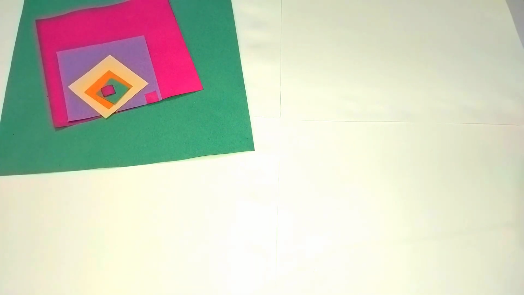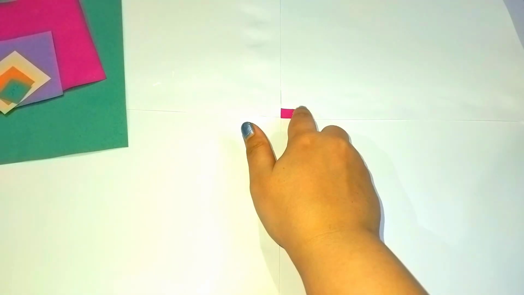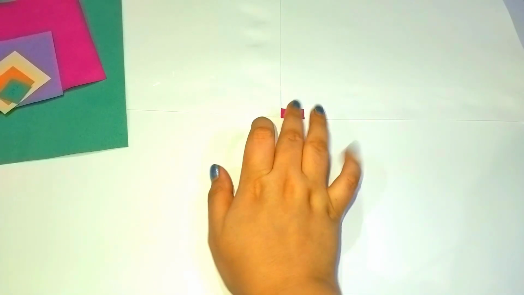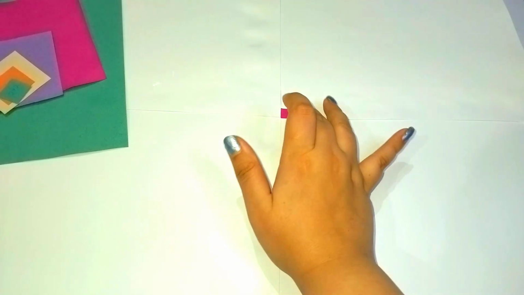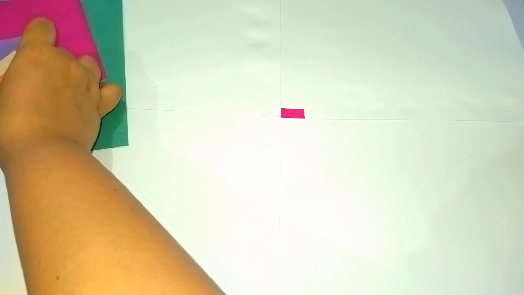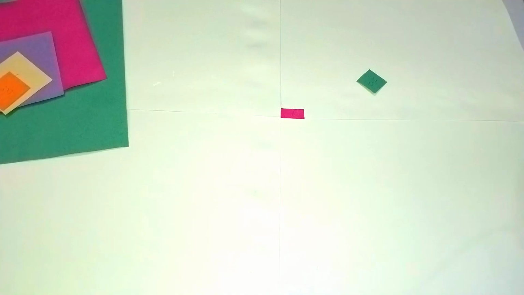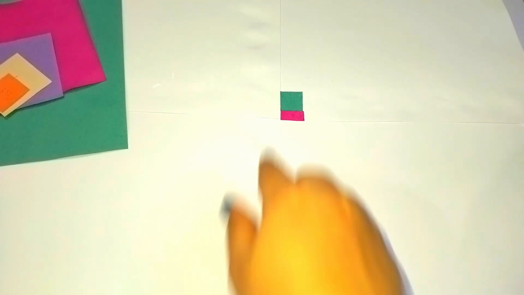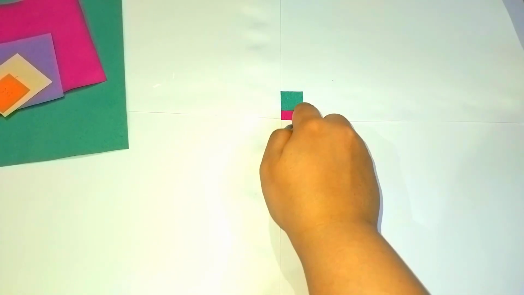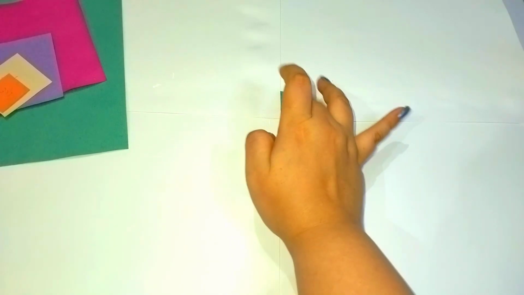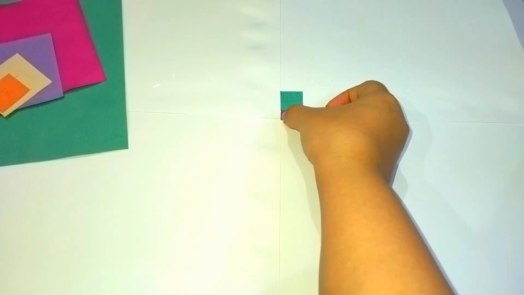I'll show you how. So these are two 1 by 1 and 1 by 1 squares attached. Now I will attach this 2 by 2 side square here. See, I have pasted it. 1 plus 1 is 2. So 2 by 2 square I have pasted. Now 2 plus 1 is 3.